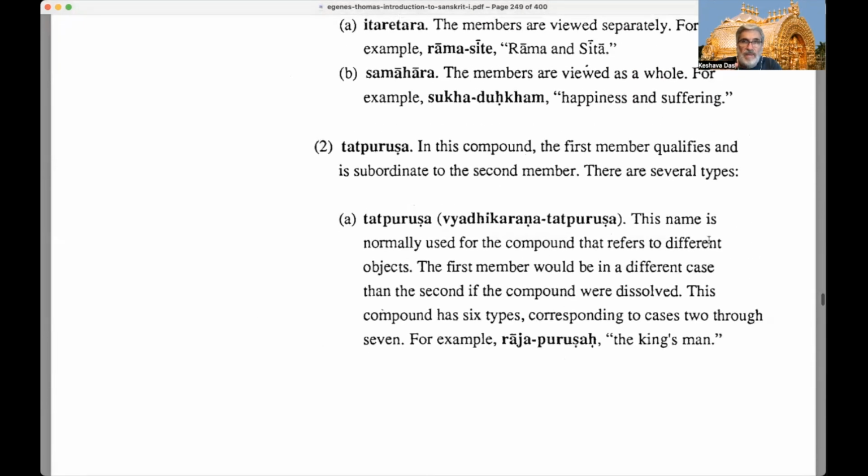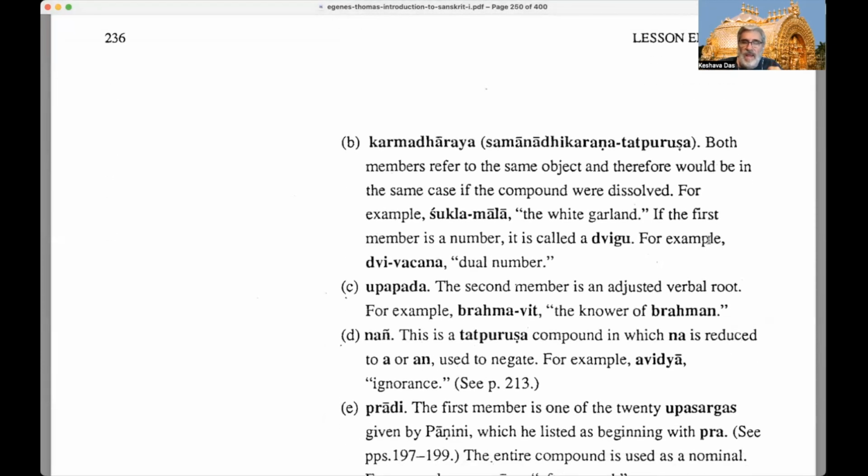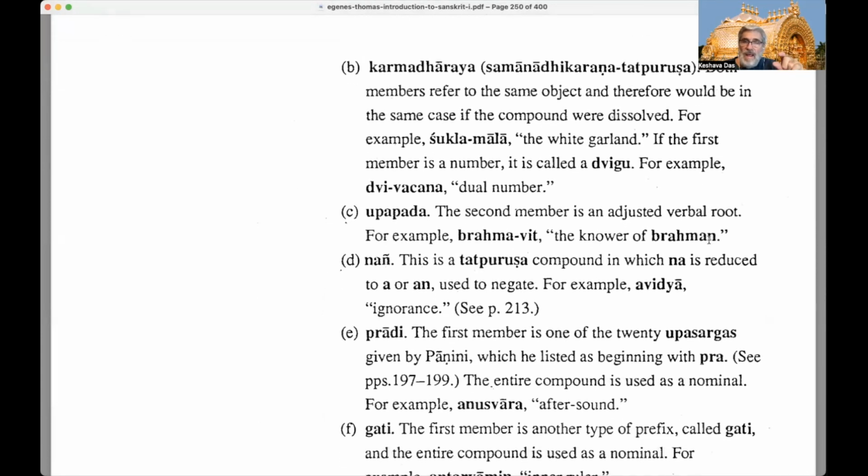Whereas up here, vyadhikarana, they're not in the same case. So here they're both in the same case, which would normally be nominative, because a Tatpurusha ends in a nominative usually. So both members refer to the same object and therefore would be in the same case if the compound were dissolved. For example, Shukla Mala, the white garland.